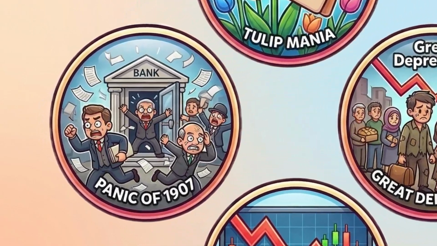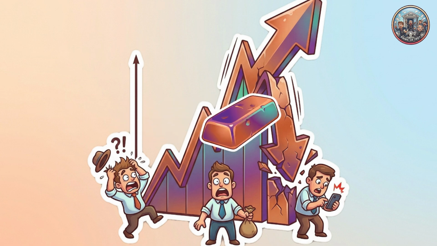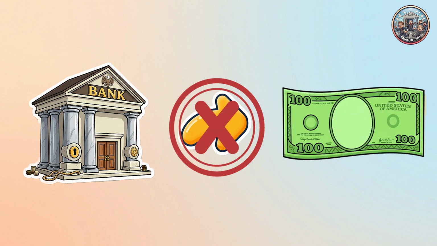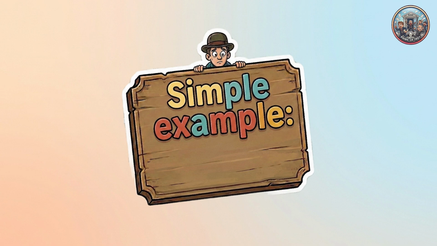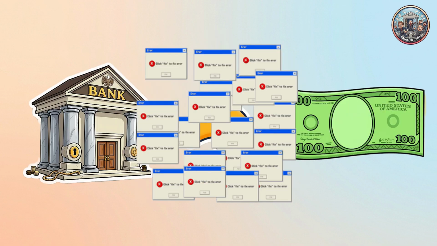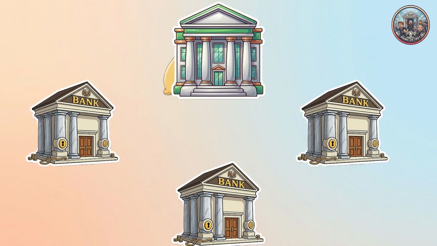Panic of 1907. Cause: a failed attempt to manipulate the copper market shook investor confidence. What happened next? People rushed to withdraw their money from banks, but banks only keep a fraction of deposits in cash. Simple example: if every customer shows up at the same time asking for their money, a bank can't pay everyone immediately. Consequences: the crisis exposed weaknesses in the US banking system. As a result, the Federal Reserve was created in 1913 to act as a central bank and stabilize the system during crises.